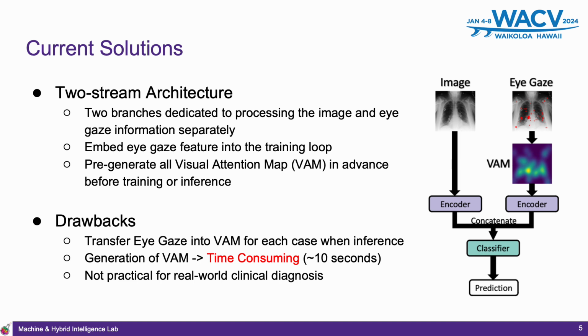Hence, the drawback of this method is that the generation of VAM is time-consuming, around 10 seconds for each case. So, it is not practical for real-world clinical diagnosis, because it will disturb the normal work of doctors if it cannot work in real time.